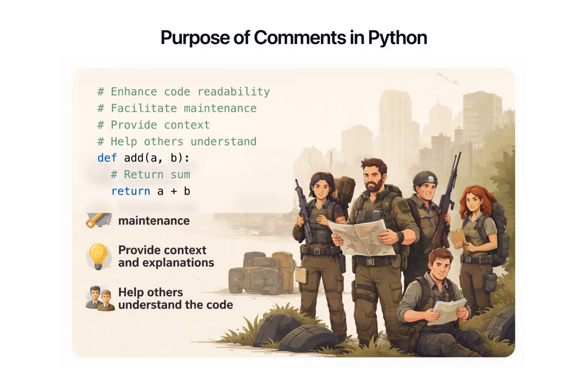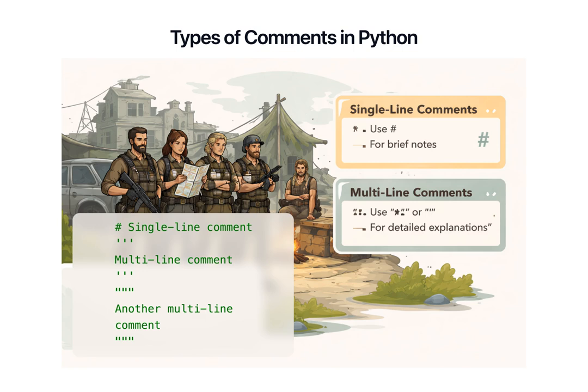Comments in Python are essential for making code more readable and maintainable. They offer context and explanations, making it easier for others to understand your code. Python supports single-line comments using the hash symbol and multi-line comments using triple quotes. Single-line comments are for brief notes, while multi-line comments are for detailed explanations.